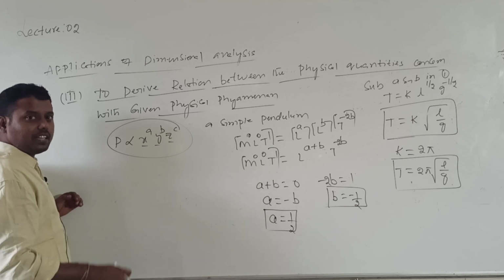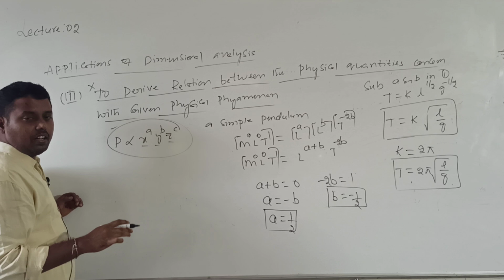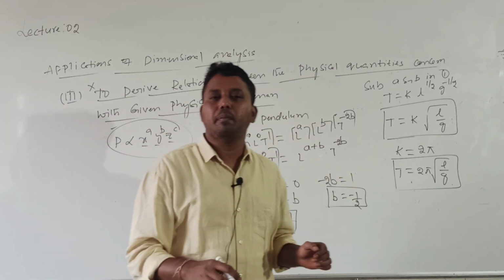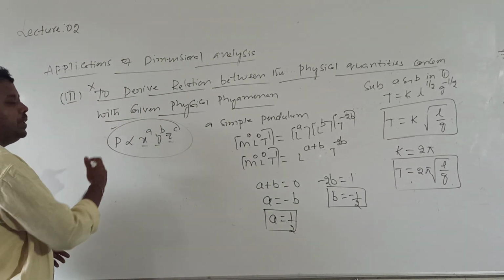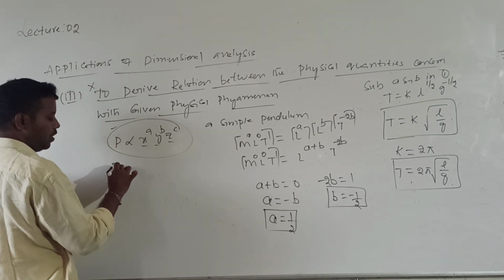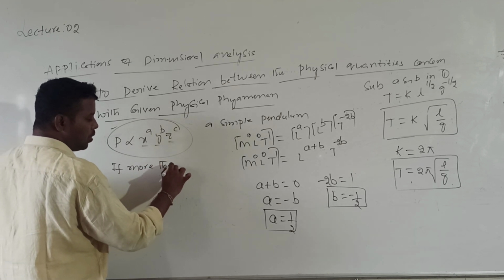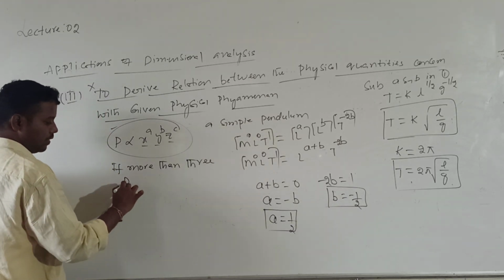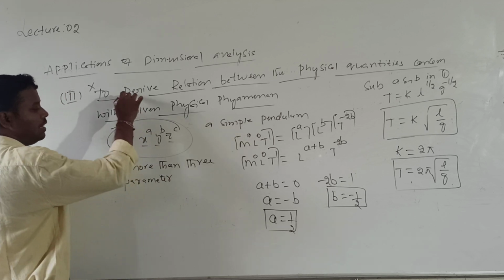If the parameters are more than 3, at that time we cannot use this method. Dimensional analysis is not useful. If the parameters are more than 3, you cannot derive the relation between them. Up to 3, okay. If more than 3 parameters are there, then we cannot use this dimensional analysis.